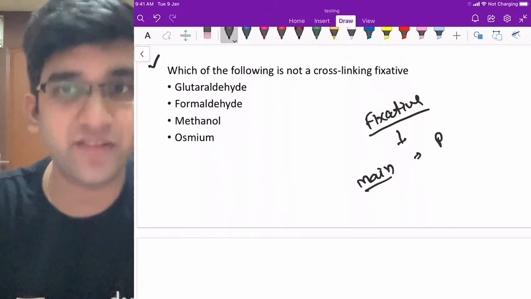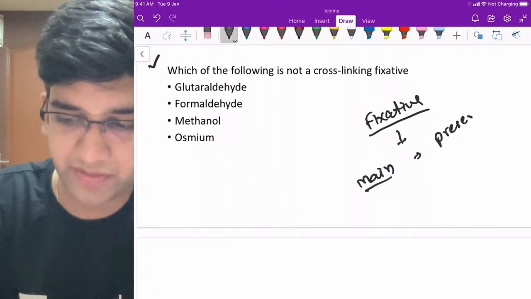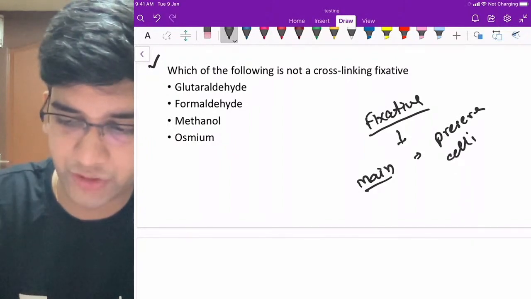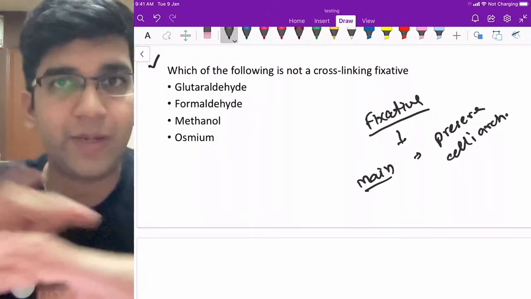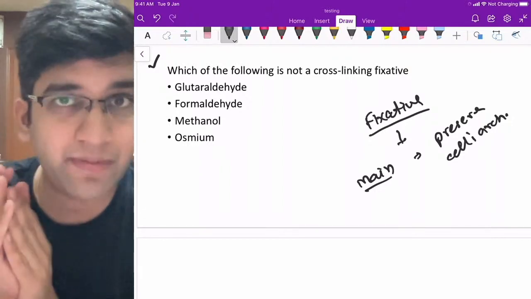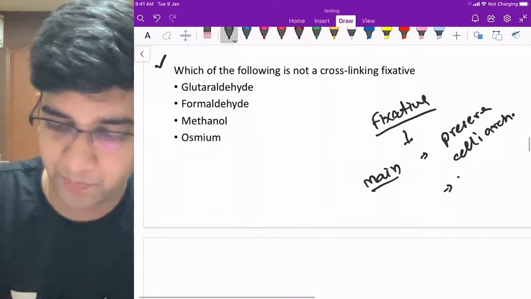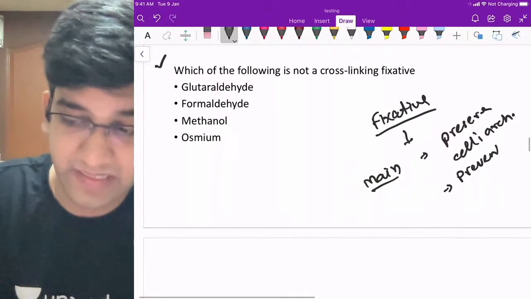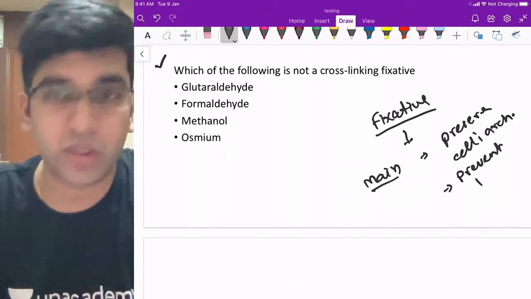They're going to just freeze the cells, preserve the cell's architecture. They freeze the cell at one point, so there's no autolysis happening. They freeze and prevent autolysis. This is the main function of any fixative we have.